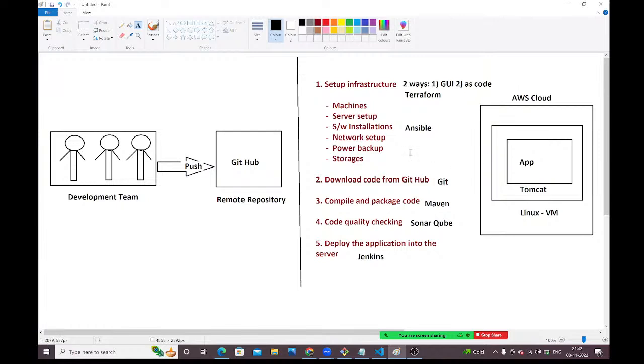Is that clear, guys? In yesterday's session, whatever tools I mentioned in DevOps, we are going to cover all of them here. We will use Terraform for infrastructure setup. We will use Ansible for configuration management. We are going to use Git to download the code from the GitHub repository. We are going to use Maven to build the code and package it as a WAR file. We are going to use SonarQube for code quality checking, and Jenkins for deployment.